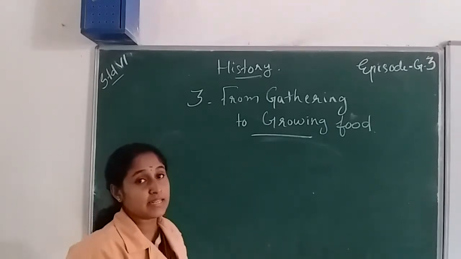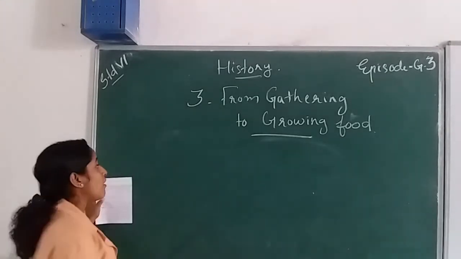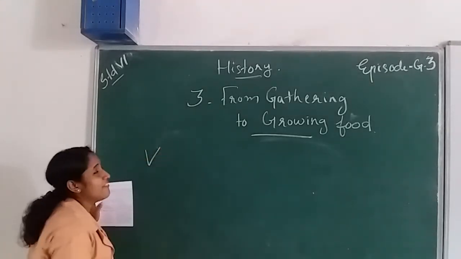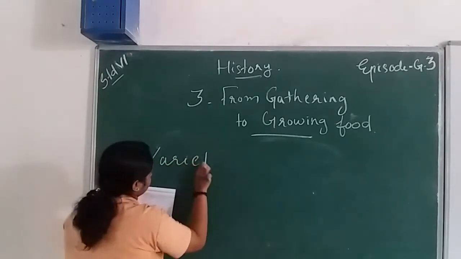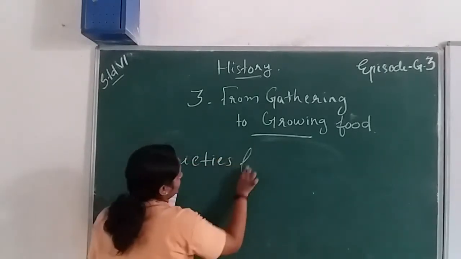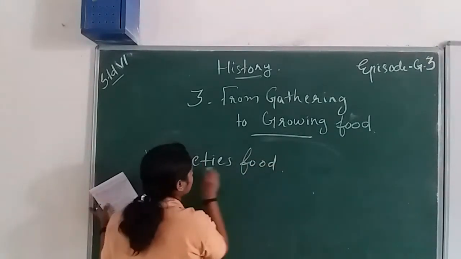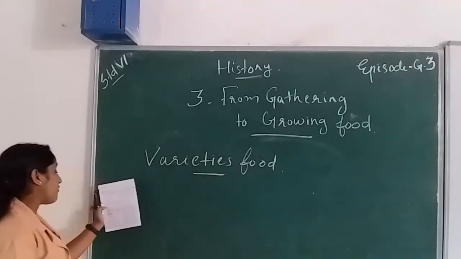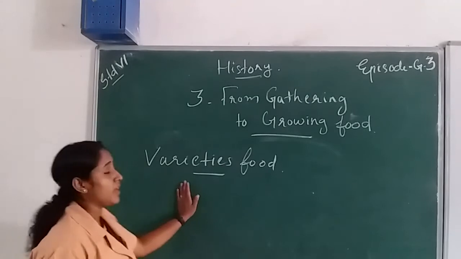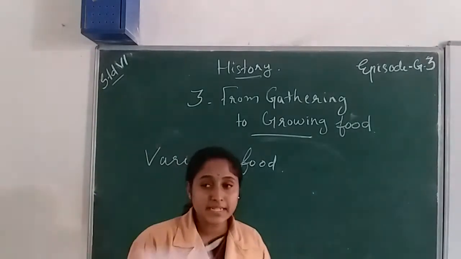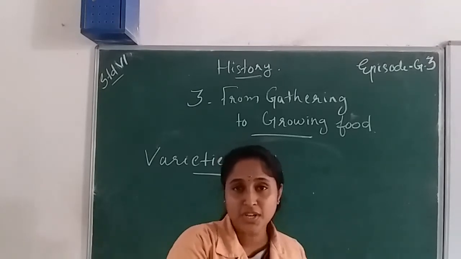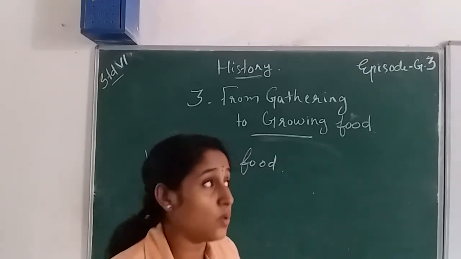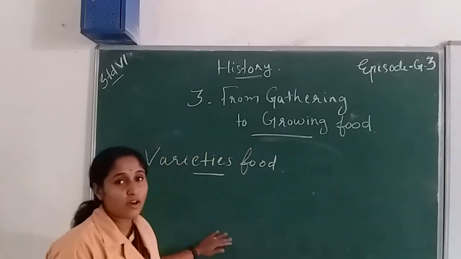Now we are discussing the varieties of food. We know that we are eating vegetables, fruits, meat, fish and so on, right? So these are the varieties of food.